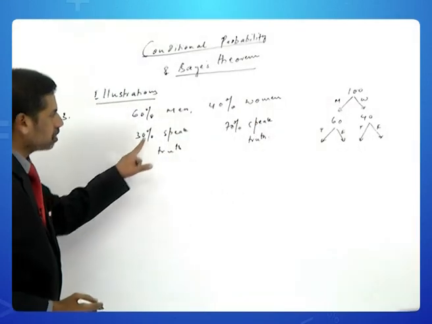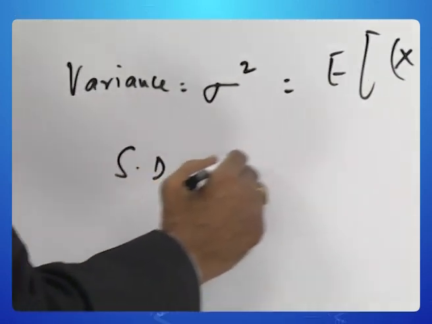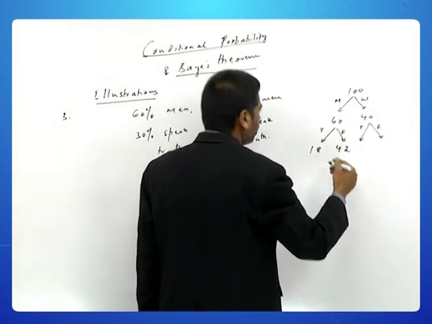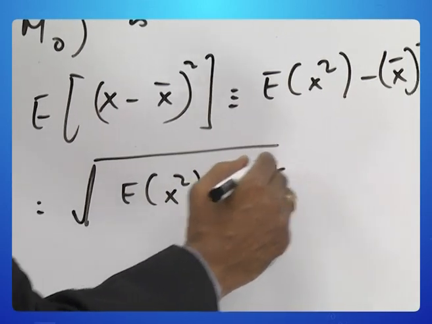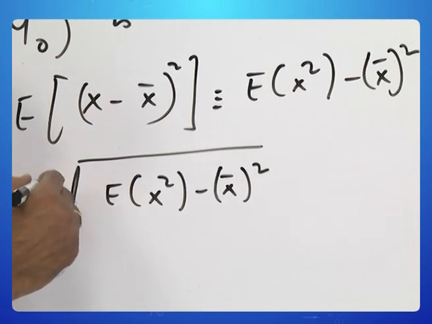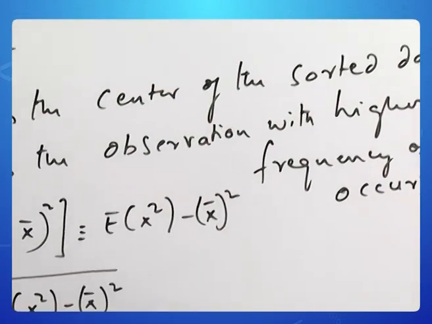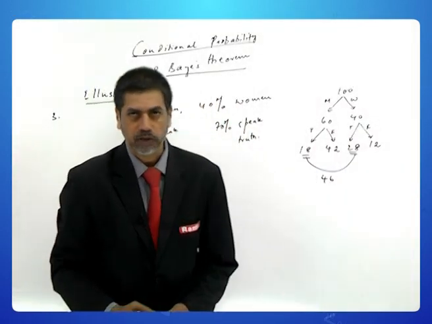So, 30% of 60 is 18 and the balance is 42. 70% of 40 is 28 and the balance is 12. So, in the whole population, 18 plus 28, that is 46, speak the truth.